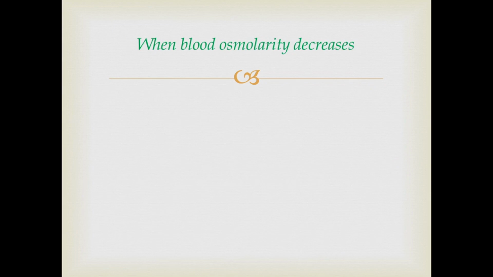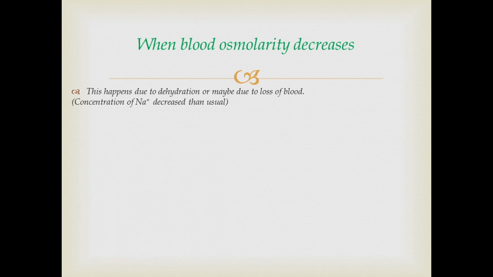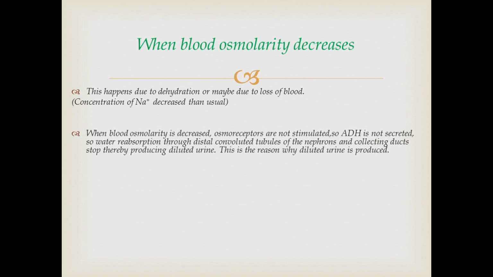When blood osmolarity decreases, this happens due to dehydration or maybe due to loss of blood. So what happens here is that the concentration of sodium has decreased more than usual. When blood osmolarity is decreased, osmoreceptors are not stimulated, so ADH is not secreted.